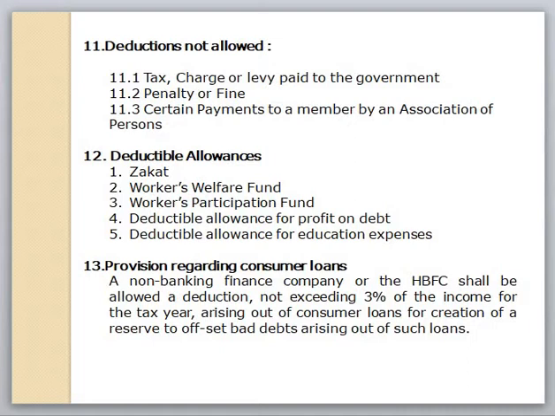Fifth point is the deductible allowance for education expense. Any individual shall be entitled to a deductible allowance in respect of tuition fee paid by the individual in the tax year, provided the taxable income of the individual is less than rupees 15 lakh.